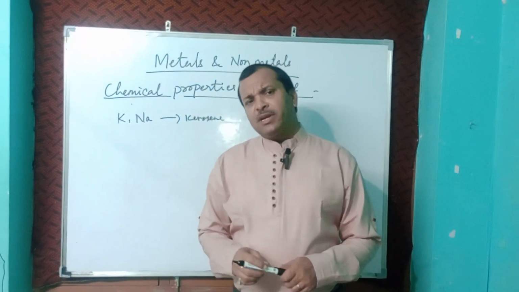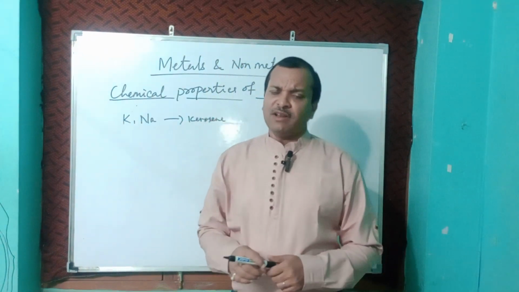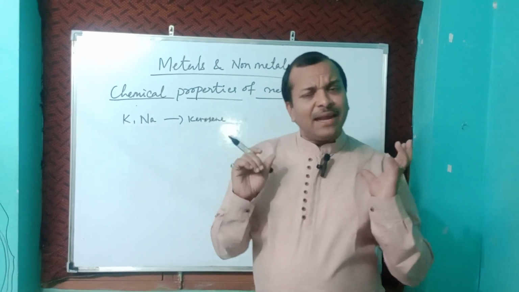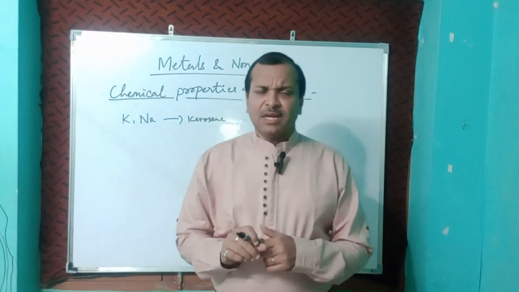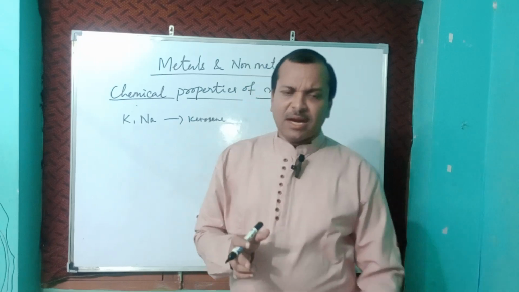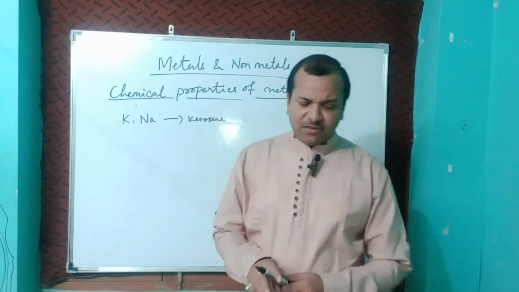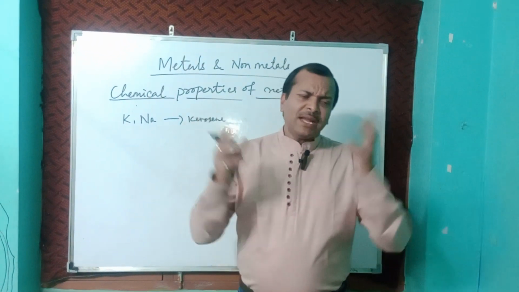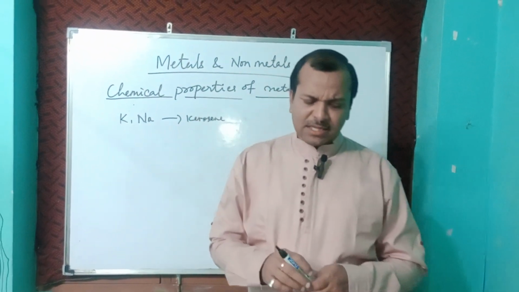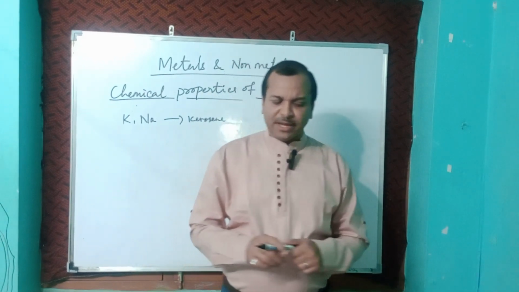When magnesium is burnt in air, it gives a very bright white flame. When iron is heated, it reacts very slowly and glows brightly. When copper is heated, it doesn't burn, but it turns into a black coating.